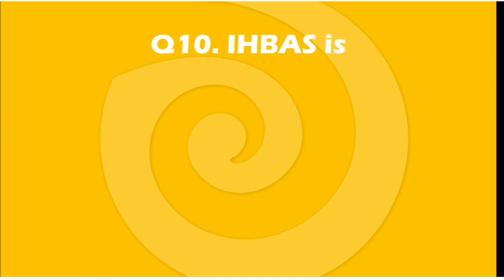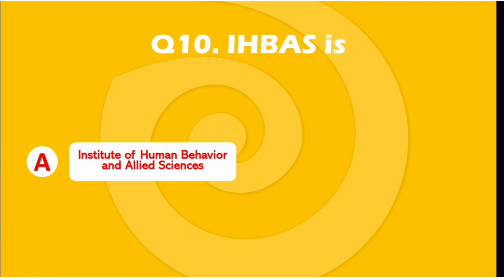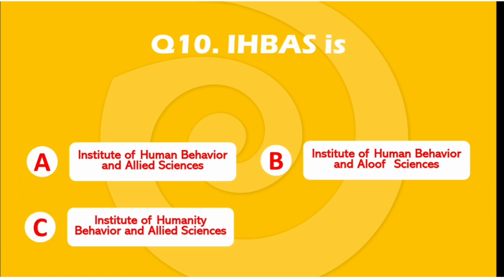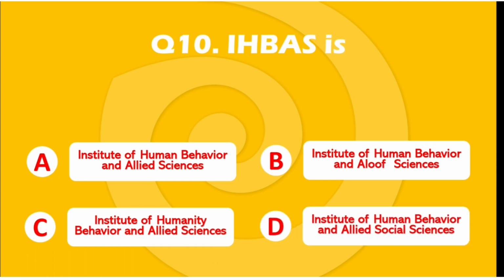Question number 10. IHBAS is. Option A, Institute of Human Behavior and Allied Sciences. Option B, Institute of Human Behavior and Aloof Science. Option C, Institute of Humanity Behavior and Allied Sciences. Option D, Institute of Human Behavior and Allied Social Science. The right answer is option A, Institute of Human Behavior and Allied Science.